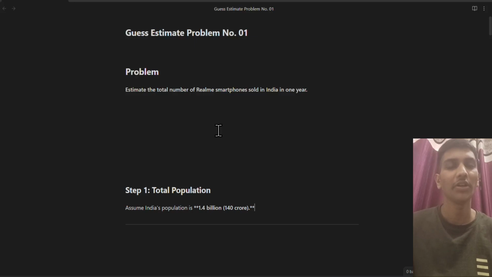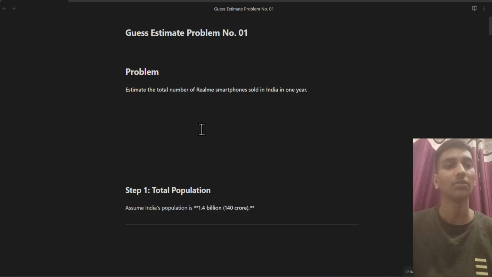So today we are going to solve the guesstimate problem, which is a very important problem that can be asked in a data analyst interview as a case study problem. Okay. So the problem is to estimate the total number of Realme smartphones sold in India in 1 year. The problem states that we have to figure out how many smartphones of the Realme company are sold in India in one annual year. Okay, so that is the problem statement.